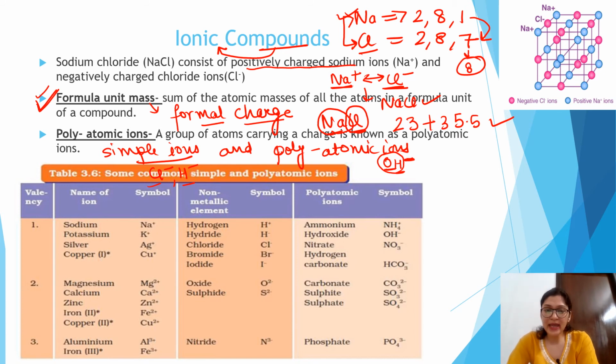Like you can say carbonate, CO3 2 negative, and the 2 negative shows the valency of carbonate, that carbonate gains 2 electrons. So it is the valency of carbonate. Similarly, sulfite, SO3 2 negative. So these all are polyatomic ions in which a group of atoms has a charge, and you will say them as polyatomic ions.